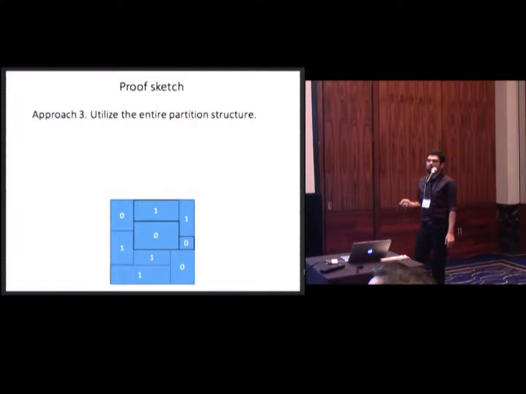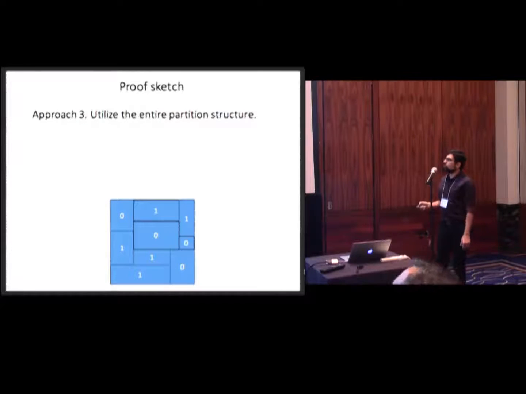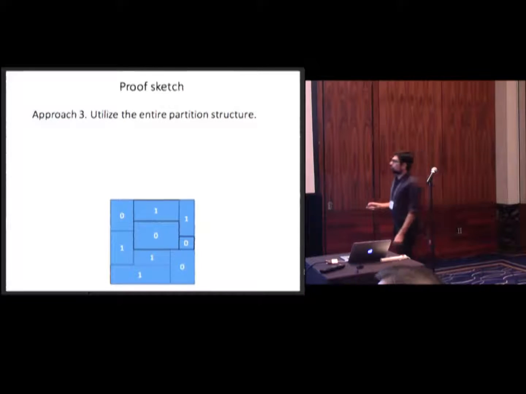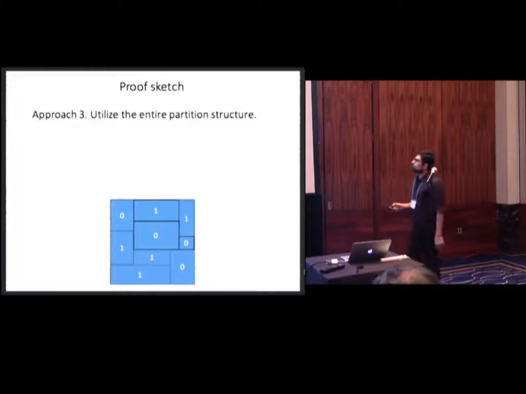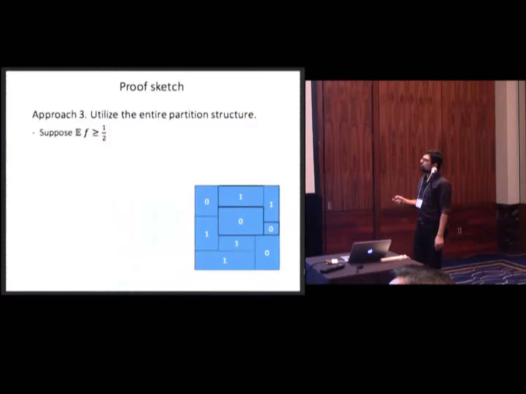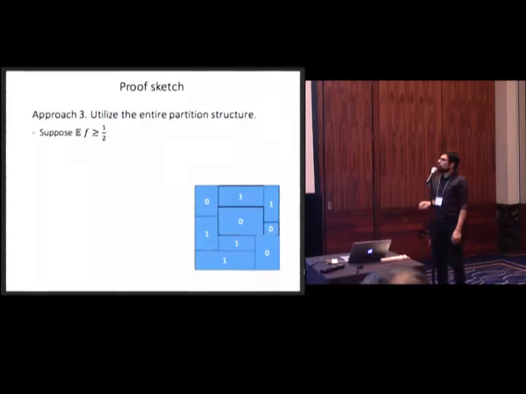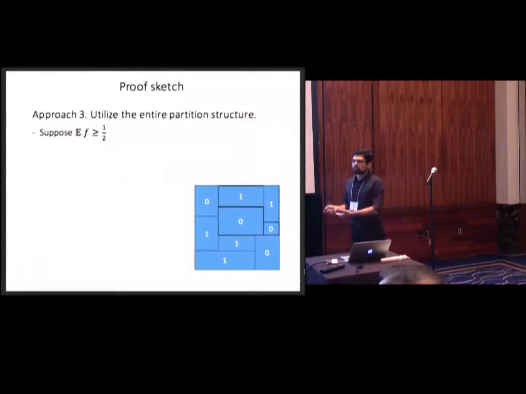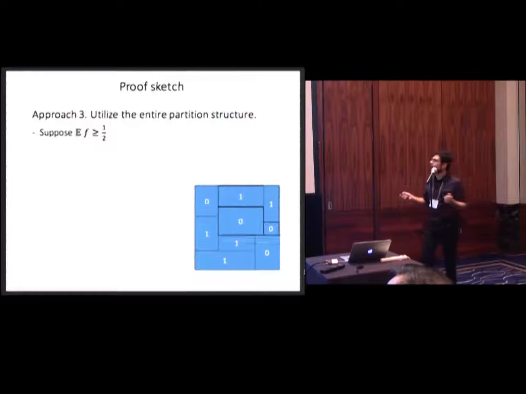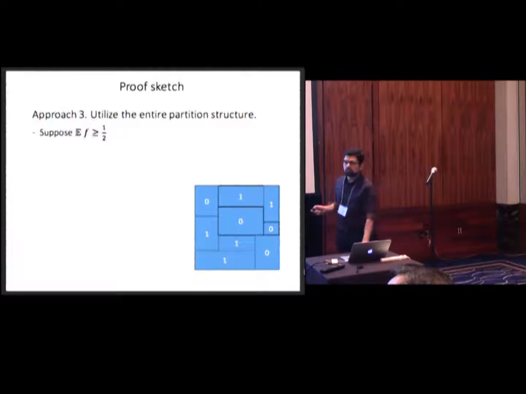The general idea is we should somehow utilize the entire partitioning structure of our matrix. We're not just focusing on one rectangle. So here's a rough idea. First, suppose that your function has average bigger than half at least. Even though it has average over the half, it can't be all 1, so there should be one rectangle that is all 0.